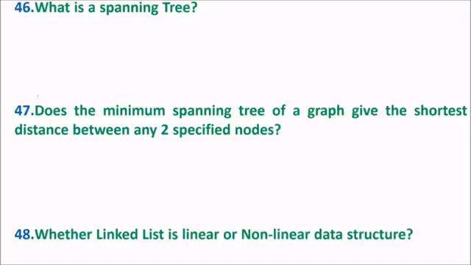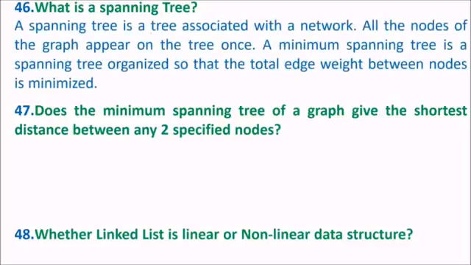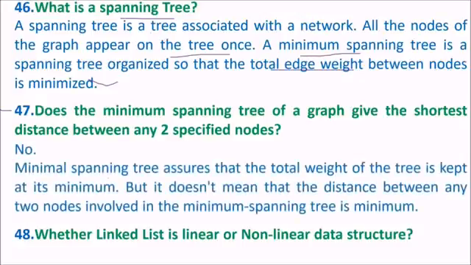What is a spanning tree? This is associated with networks. All the nodes of the graph appear on the tree only once. The minimum spanning tree is organized so that the total edge weight in a graph, where we have edges and vertices, is minimized. This is MST. Does the minimum spanning tree of a graph give the shortest distance between any two specified nodes? No, because MST assures that the total weight of the tree is kept at minimum. It doesn't mean that the distance between any two nodes in the minimum spanning tree is minimum. This is not the criterion used here.